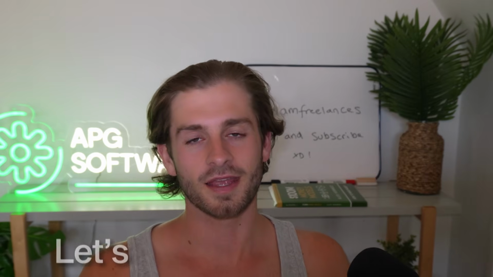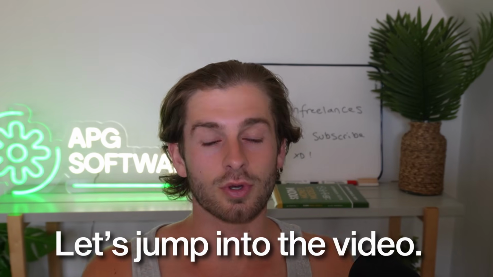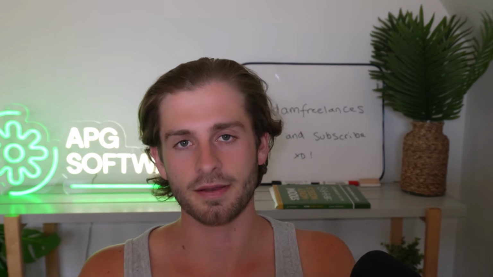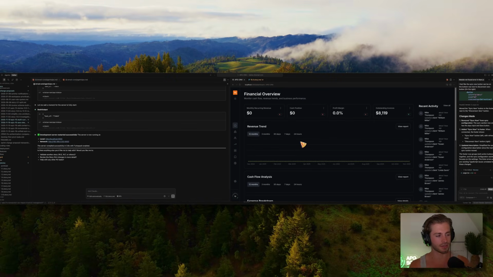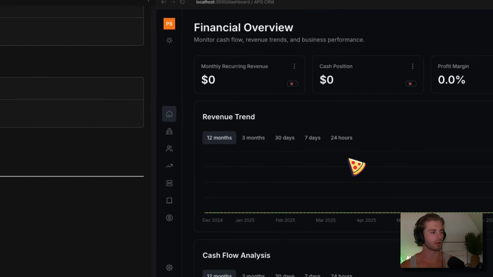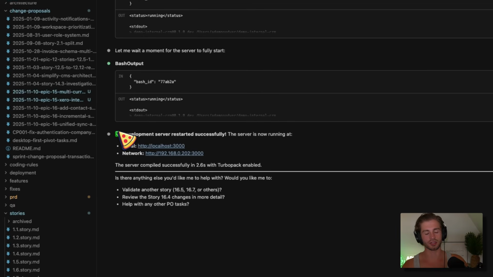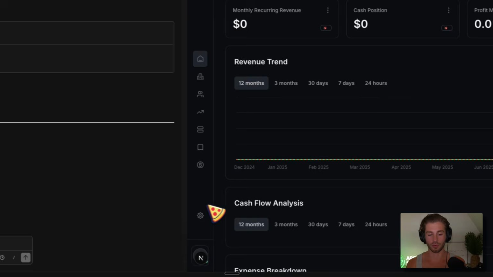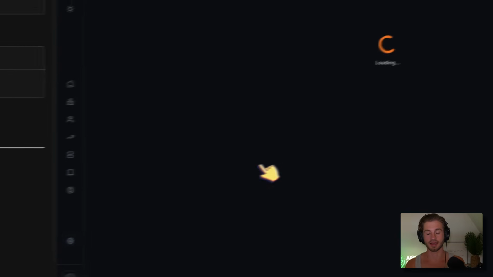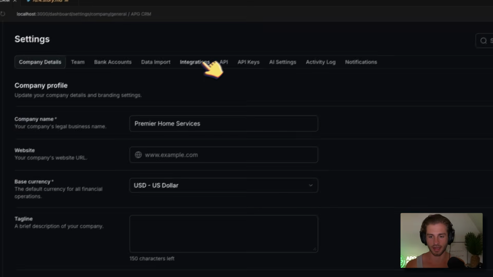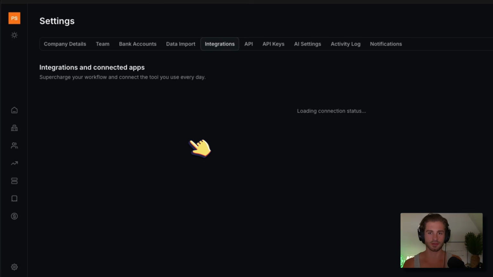But with all that out the way, let's jump into the video and take a look at the change course action in BMAD and how it works. So if we take a look at what we're actually doing in here, what I'm going to do in a moment is show you how the change course workflow works. But the actual body of work that we're working on is basically connecting an accounting software, a very common accounting software called Xero, similar to QuickBooks.